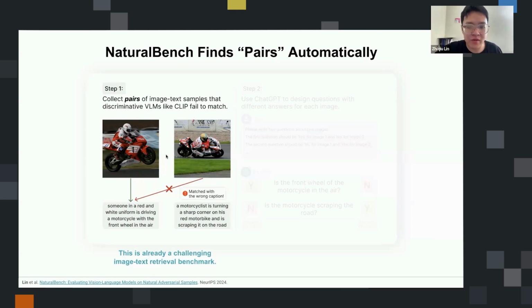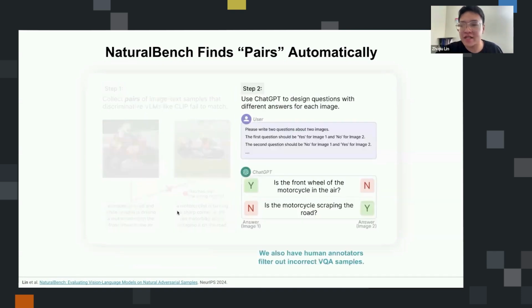Here's one example. These are the image and text samples in the Flickr dataset. But CLIP actually assigned a higher score to the second image with the first caption. So CLIP makes a mistake here. Essentially, we find all the pairs where CLIP makes a mistake, and this guarantees that we find images that are really similar to each other.